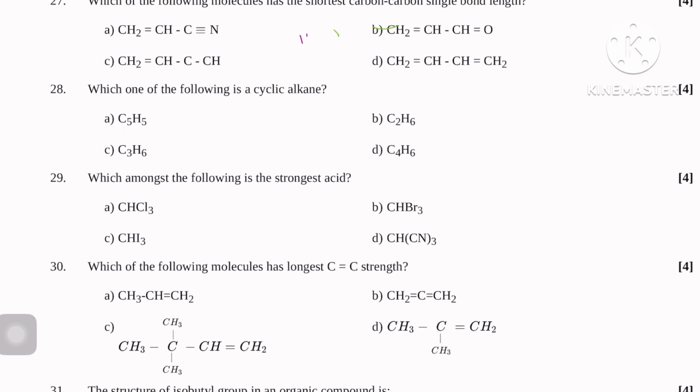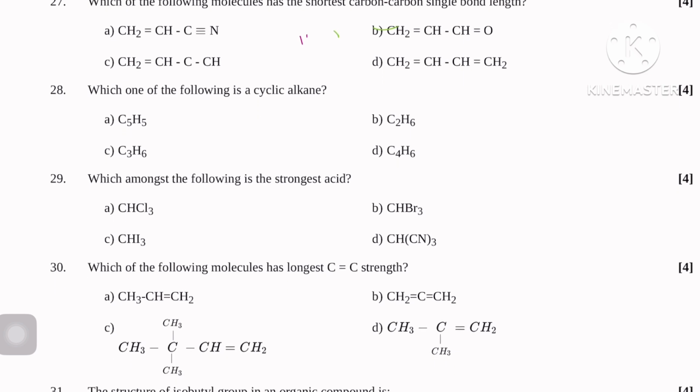Next, question number 27. This is also an important question. Just see: which of the following has the shortest carbon-carbon single bond length?